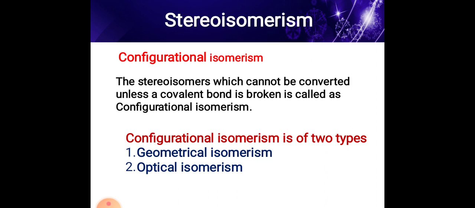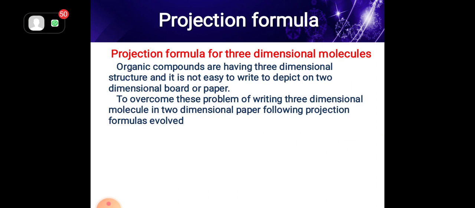Then configurational isomerism means stereoisomers which cannot be converted unless a covalent bond is broken. Configurational isomerism is of two types: geometrical isomerism and optical isomerism.